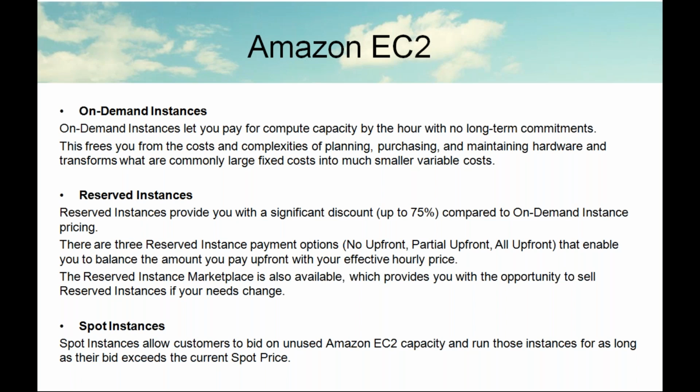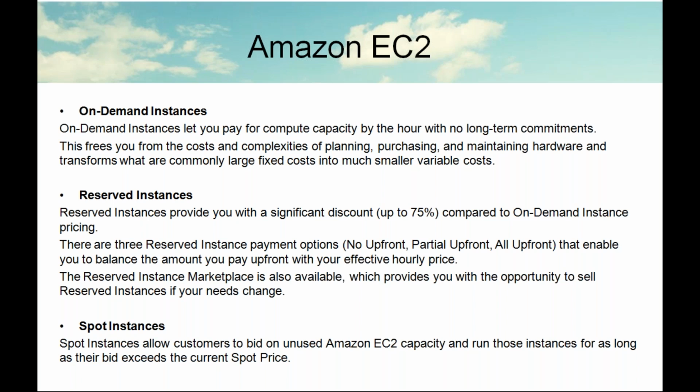I can utilize it for 2 days, 3 days, 4 days, and after that, if I want to run, I can run, otherwise I can terminate. Whatever money they calculate for 5 days, how many hours I used, that much money only I have to pay. This frees you from the cost and complexities of planning, purchasing, and maintaining hardware, and transforms what are commonly large fixed costs into much smaller variable costs.